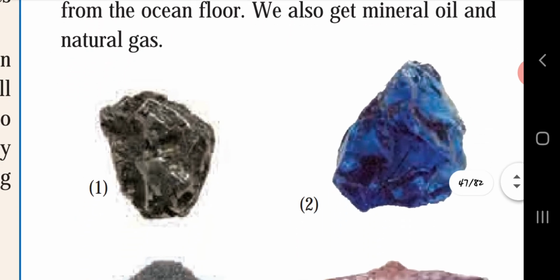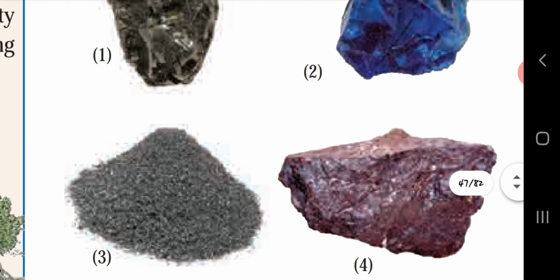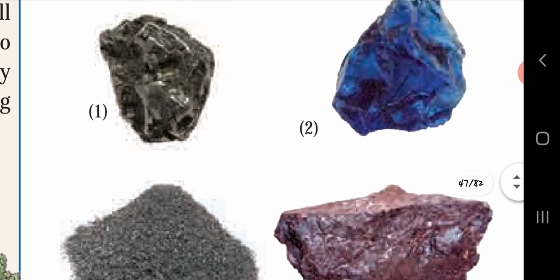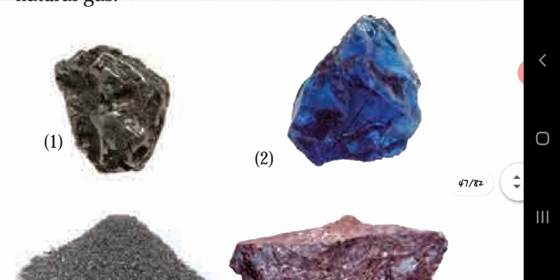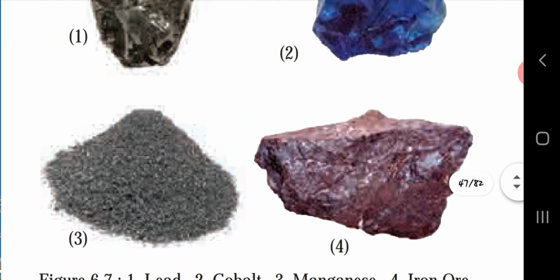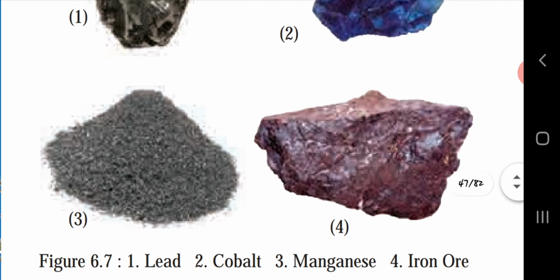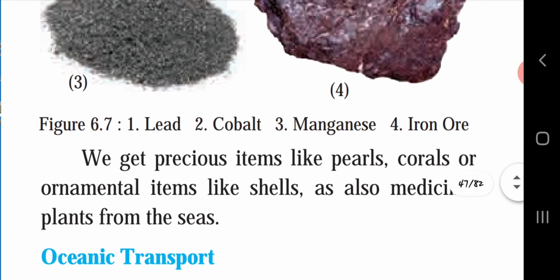The first picture is of lead. The second is of cobalt. The third one is magnesium. And the fourth one is iron ore. We get precious items like pearls, corals or ornamental items like shells as well as medicinal plants from the sea.